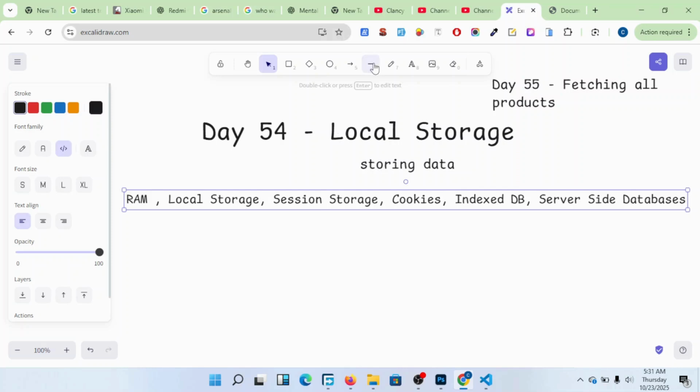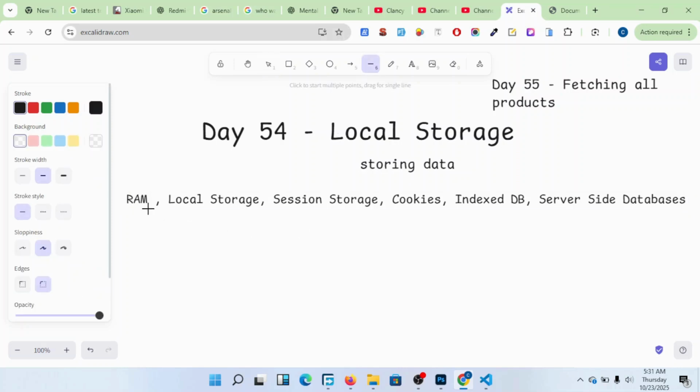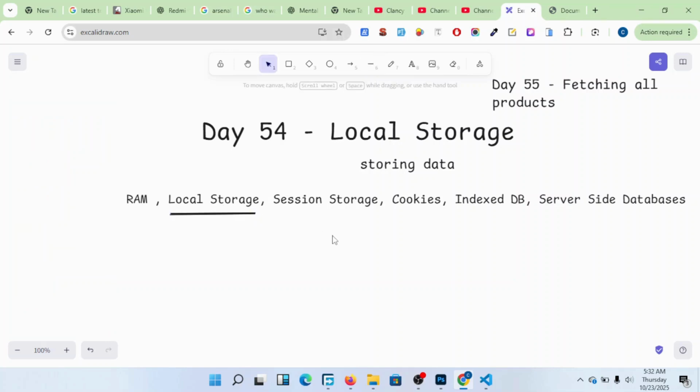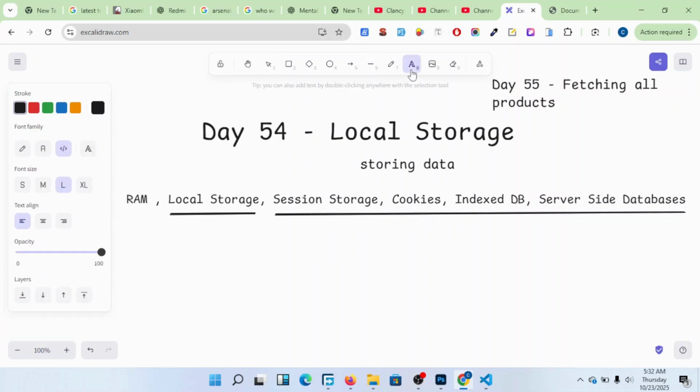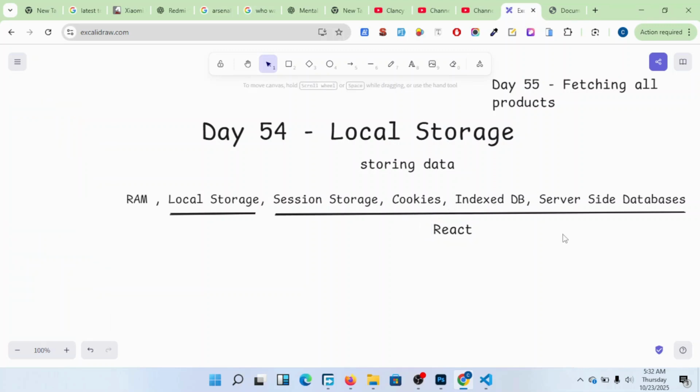There's even RAM, random access memory, which we shall look at sometime to come. But today our emphasis is here, local storage. The rest we shall look at when we are in React. Prepare very well, that is in the future.